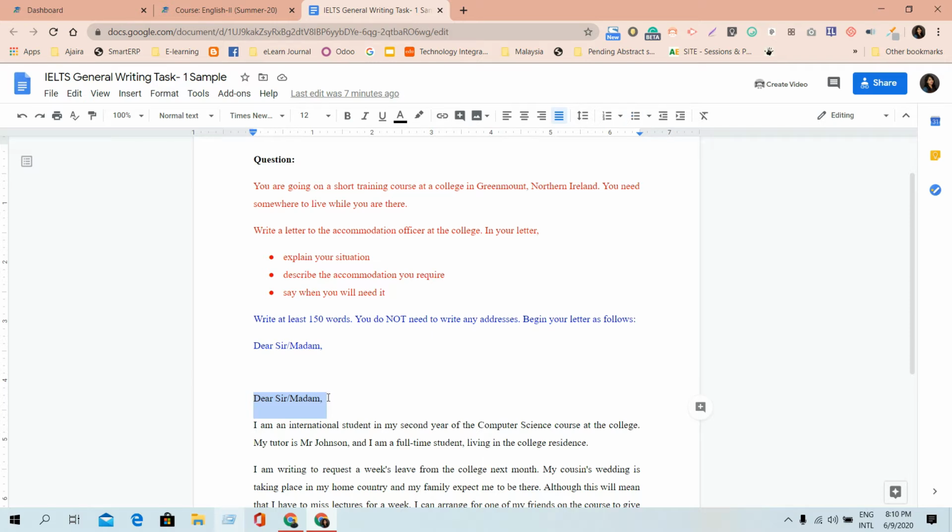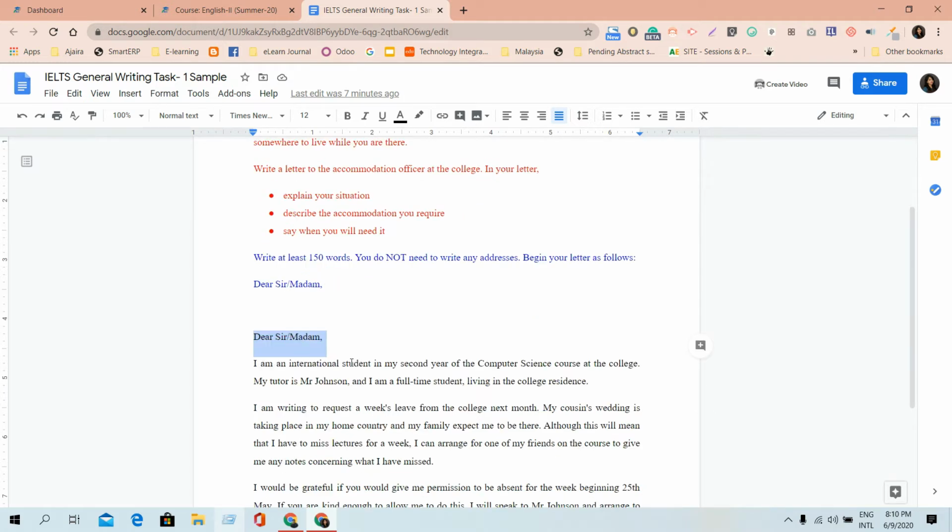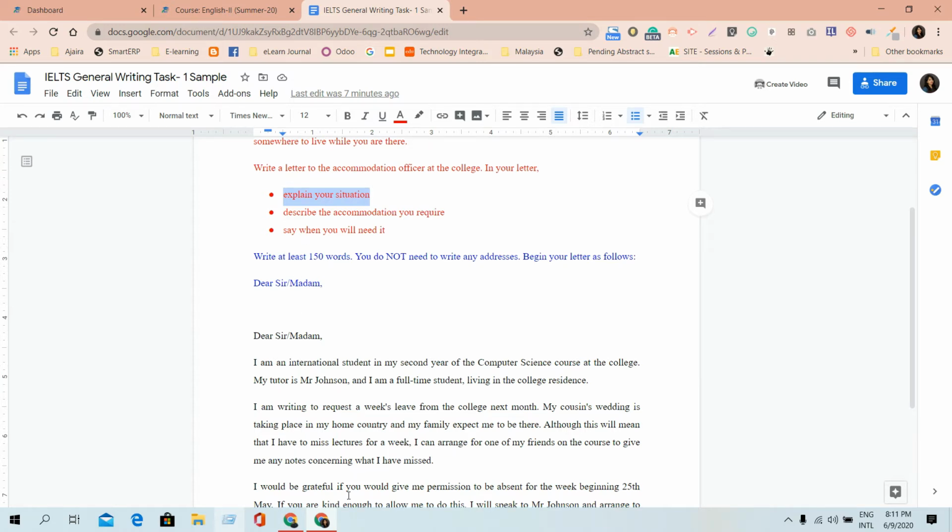After that, as they have given you a certain amount of details, you need to write those details in your body part. First of all, the first detail, explaining your situation, should be in the first paragraph, and then the next detail should be in the second paragraph, and the last detail should be in the last paragraph.